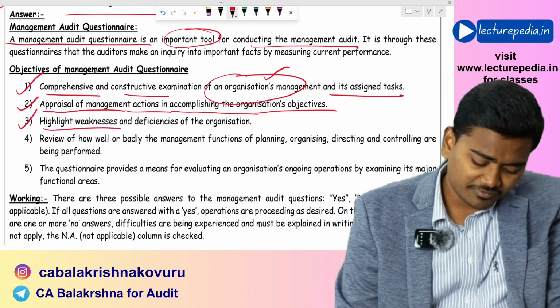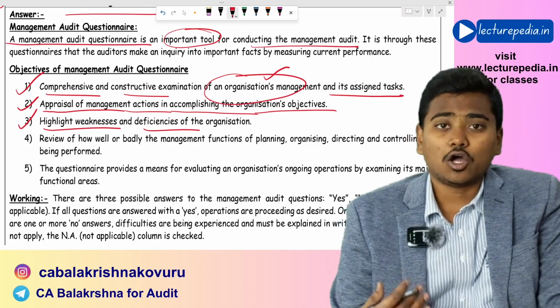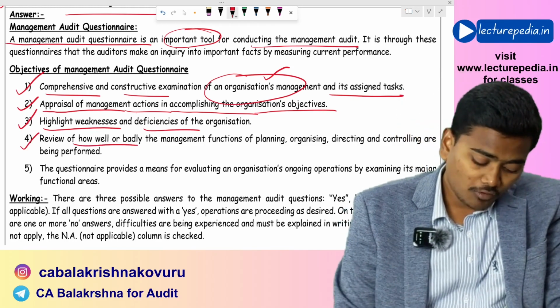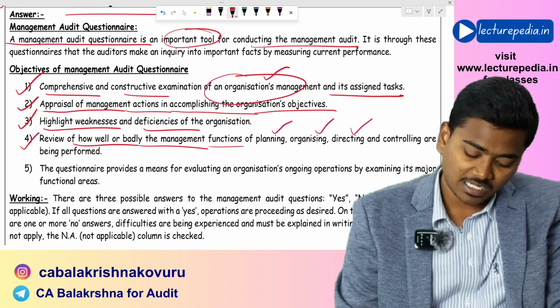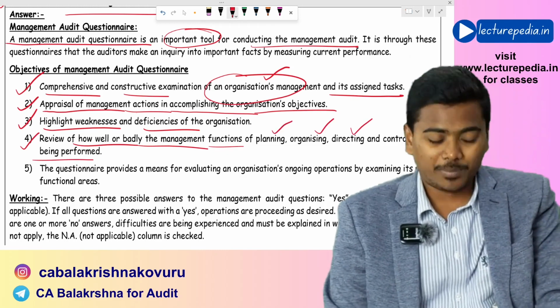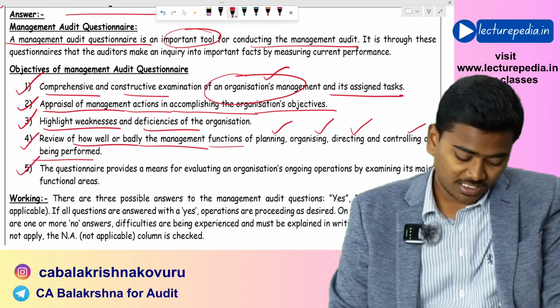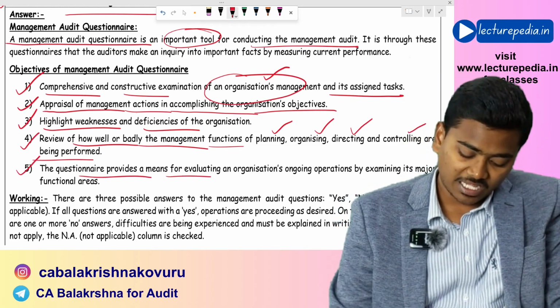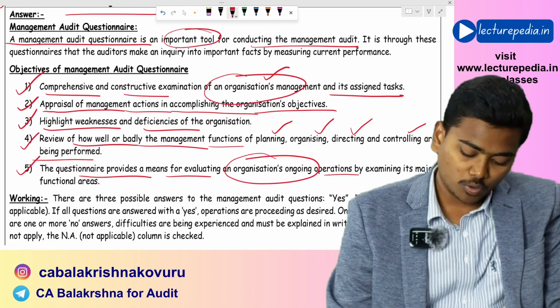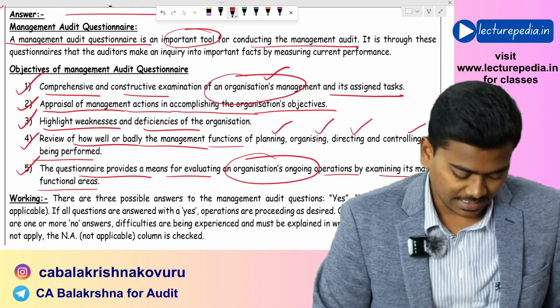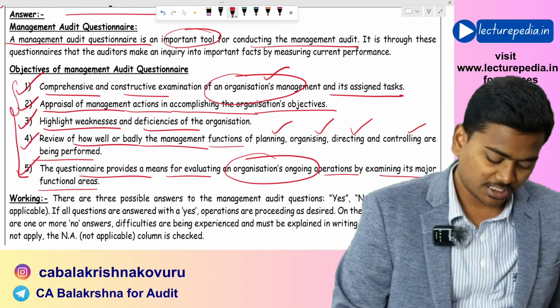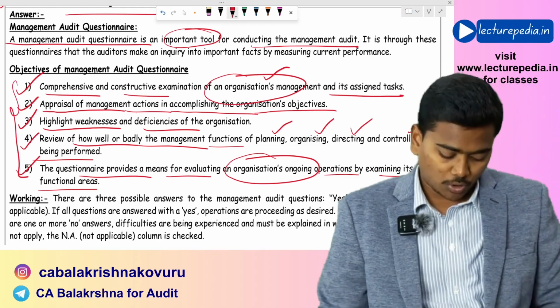It will also highlight weaknesses and deficiencies in the organization and review how well or badly the management functions of planning, organizing, directing and controlling are being performed. And this questionnaire will also provide a means for evaluating the organization's ongoing operations by examining its various functional areas. These are the various objectives of the management audit questionnaire.